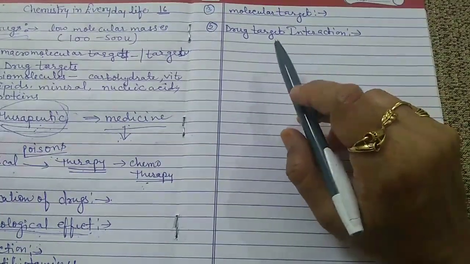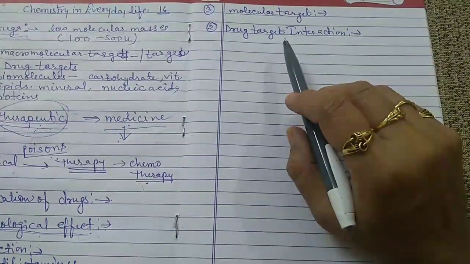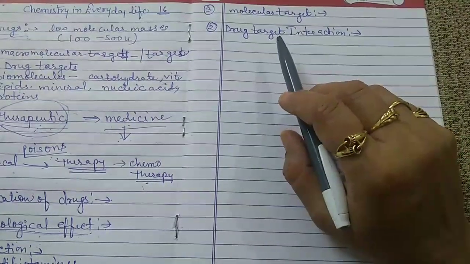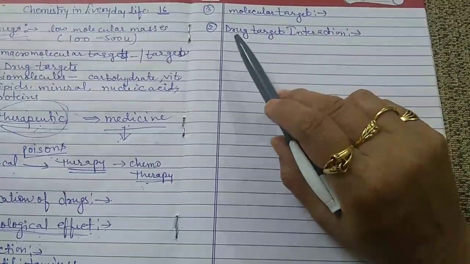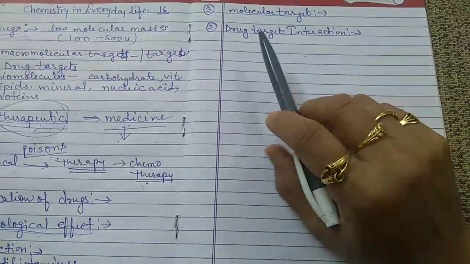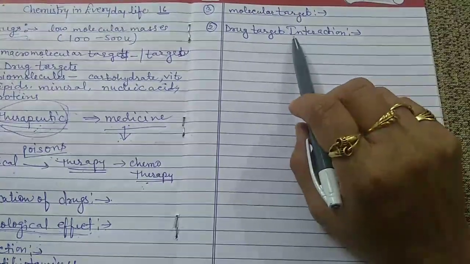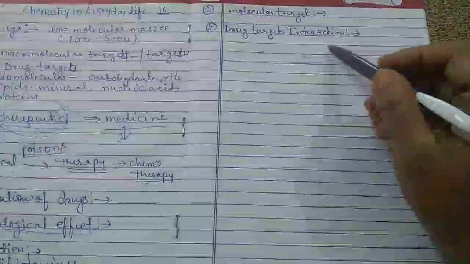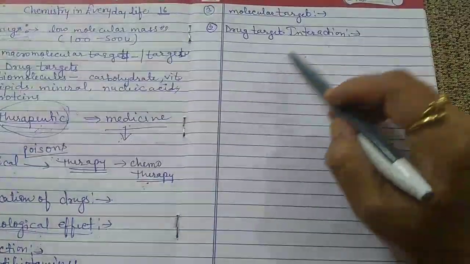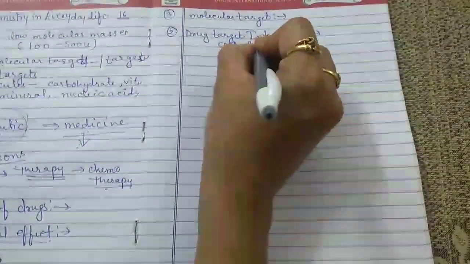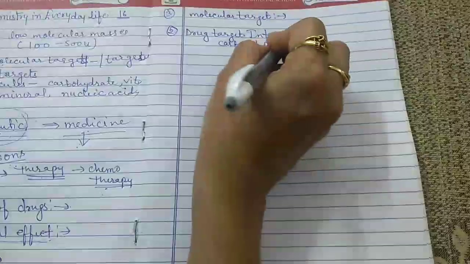In our body there are various biomolecules, and each has its own specific function. Carbohydrate and lipid both constitute the structural part of the cell membrane.